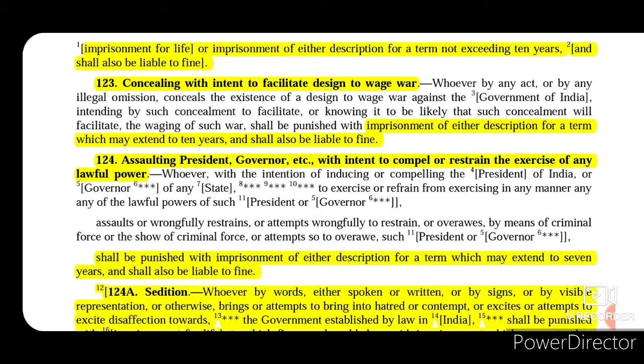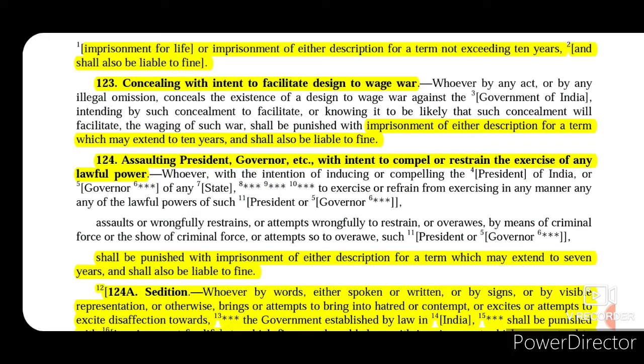Now section 124 talks about assaulting president, governor etc. with intent to compel or restrain the exercise of any lawful power. Now we all know that under the Constitution of India, the president of India and the governors of the various states of India have certain lawful powers that they exercise by law.